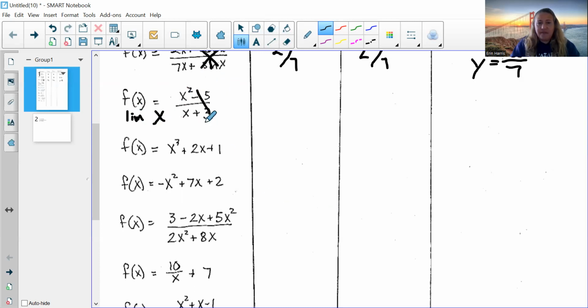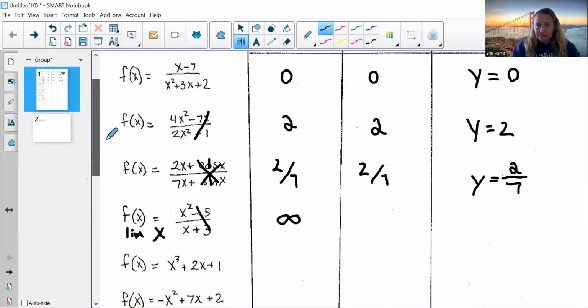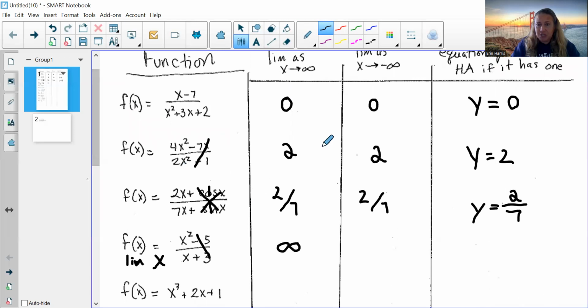Just the function x, that's what that would reduce to. Well, that would be positive infinity if x approaches positive infinity. But if x was approaching negative infinity, what happens as x approaches negative infinity? This would go to negative infinity.